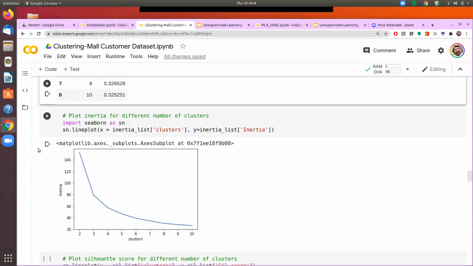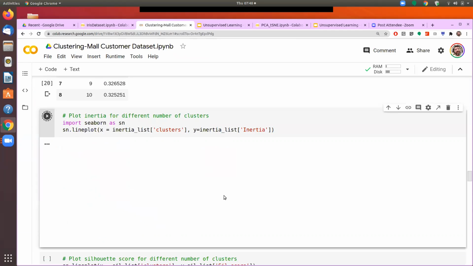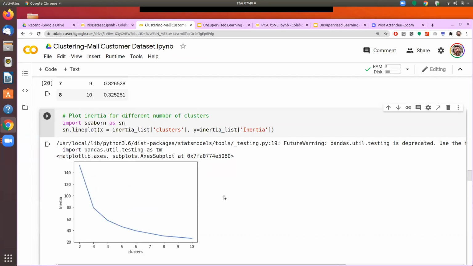And then what we do is that we are now plotting the inertia score, and we look for an elbow. When we say that we look for an elbow, it means that before that point, the fall in the inertia score is actually very fast, and after that, it will continue to fall, but not with the same rate.